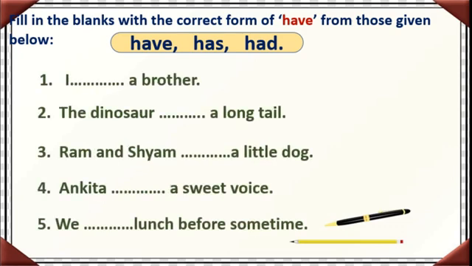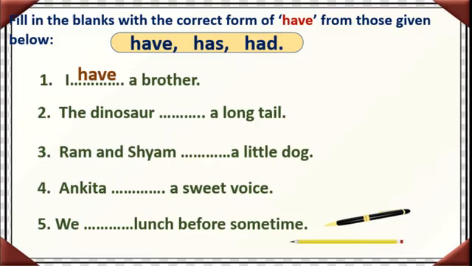Okay. First we will read I dash a brother. Yes, you know that I have a brother. First person. Correct? I have a brother. I have a sister. I have a book. I have a bag. So many times we use this sentence, isn't it? So we use here I have a brother.